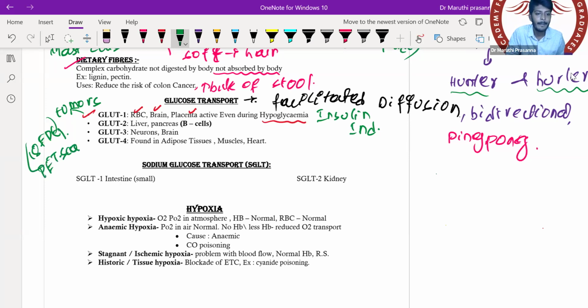What is that scan? PET scan. They are used in the PET scan. Which one? 18-FDG. They are taken up by which one? Glucose transporter 1. Even if your blood glucose level is 45, they can tell you a complex question like this.